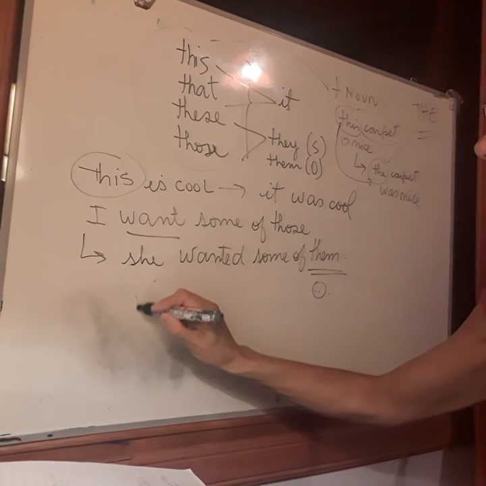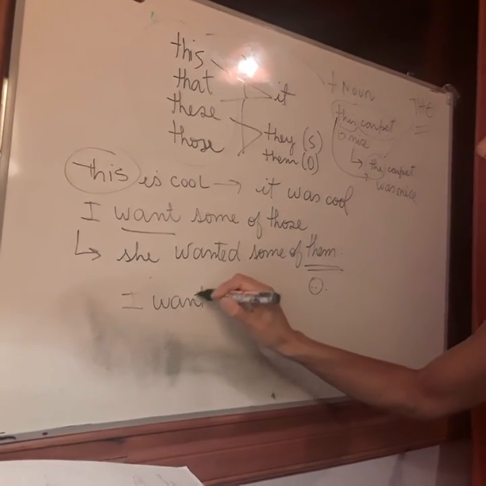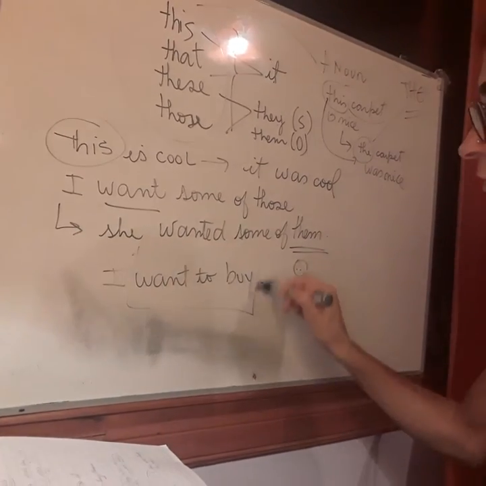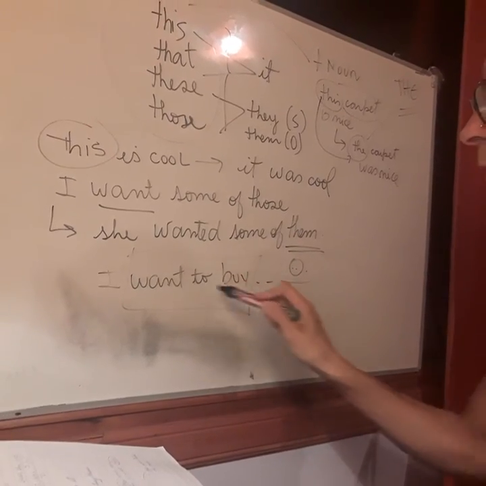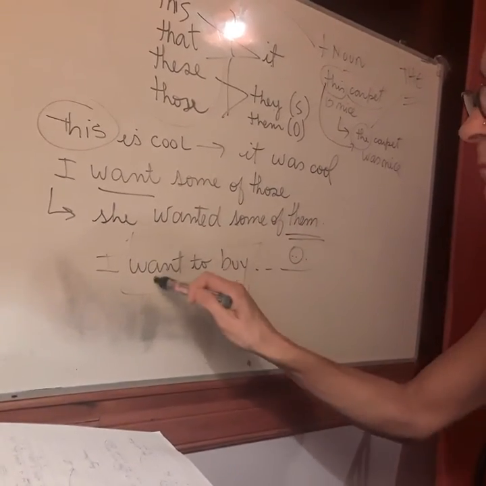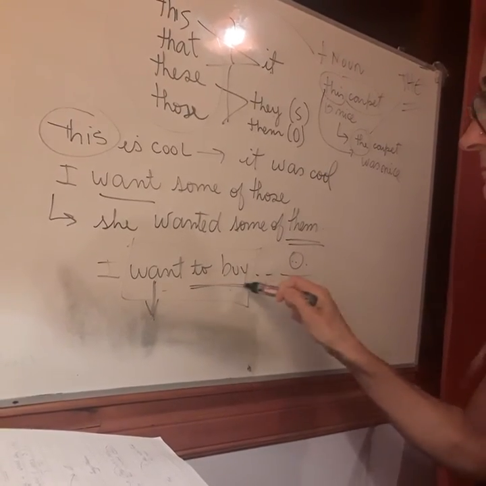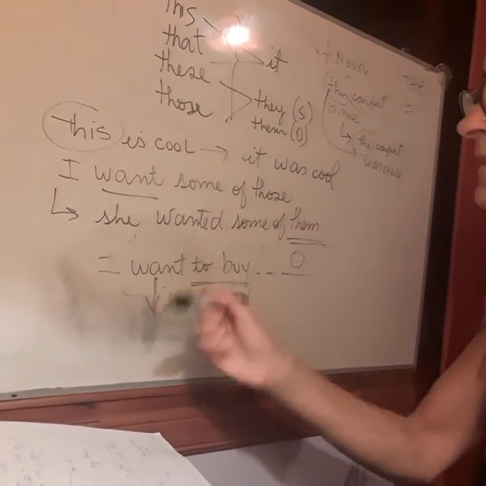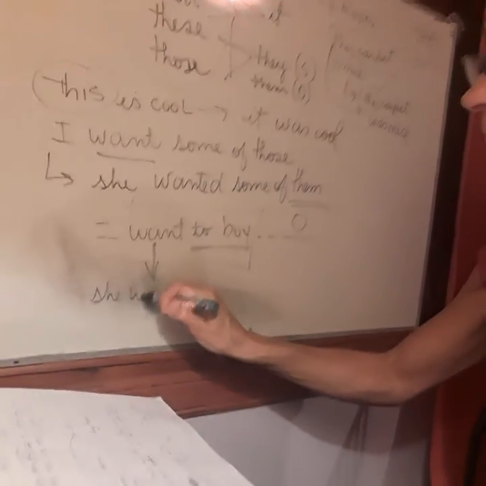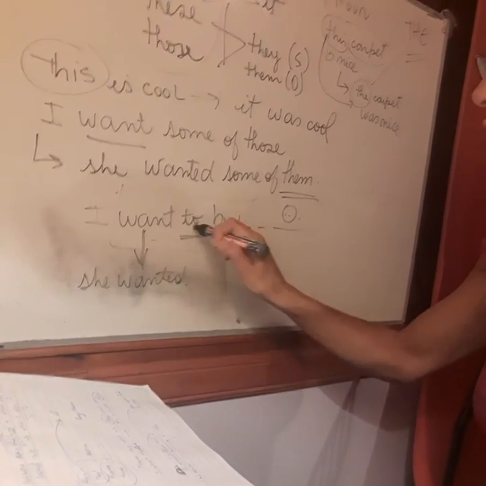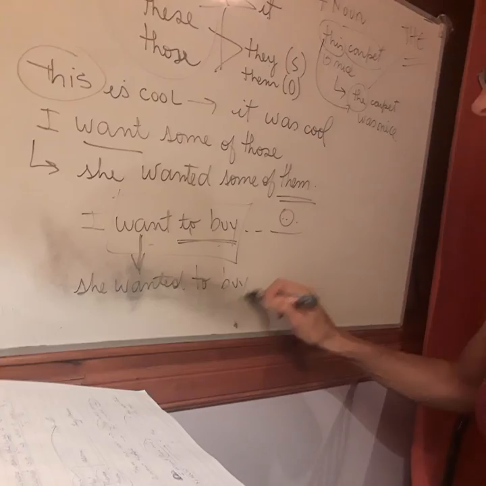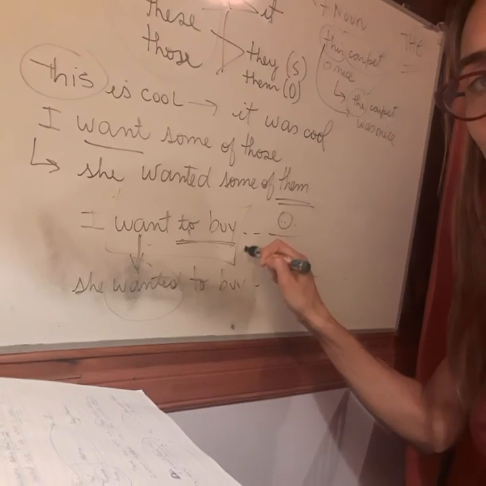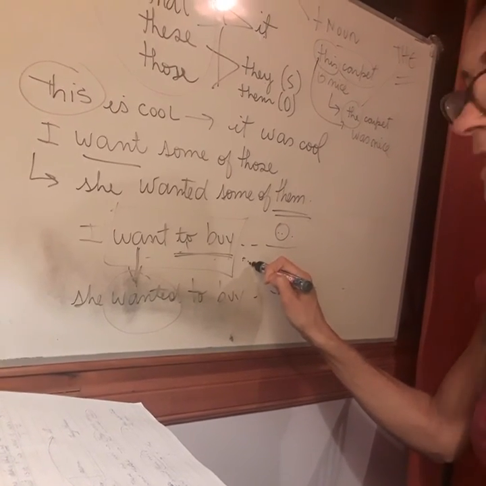And the last thing, but not least, is that when you have, for example, I want to buy something, you see this and some of you think that you have to report both verbs. No, it's not the case. You have to report the main verb. The other one remains the same. So, I want to buy a new souvenir. She told me that she wanted, see? She wanted to buy something. So you change the main verb, not the other ones, okay? Keep that in mind. It's very, very important that you remember this.